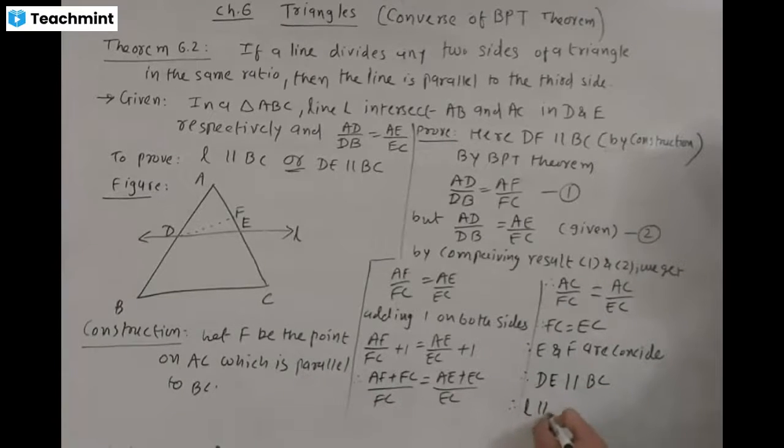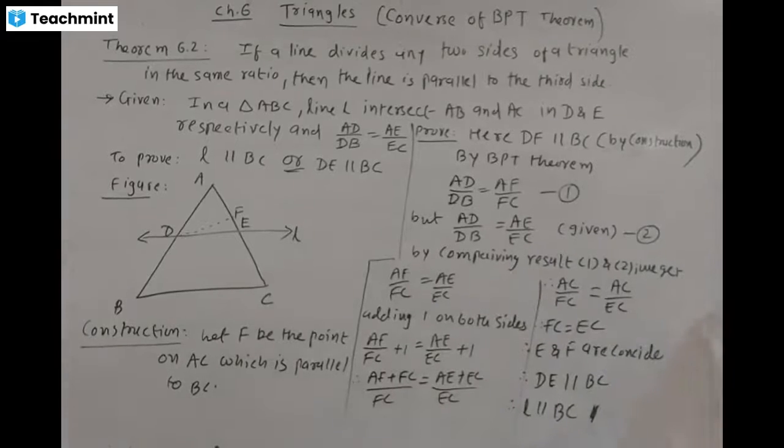Therefore, line L is parallel to BC. Hence, we prove. Okay, clear?